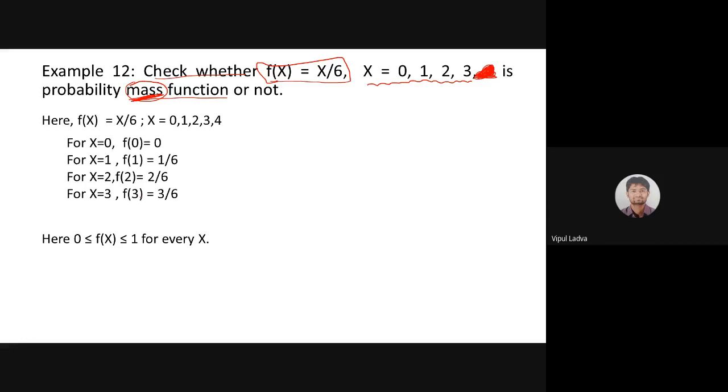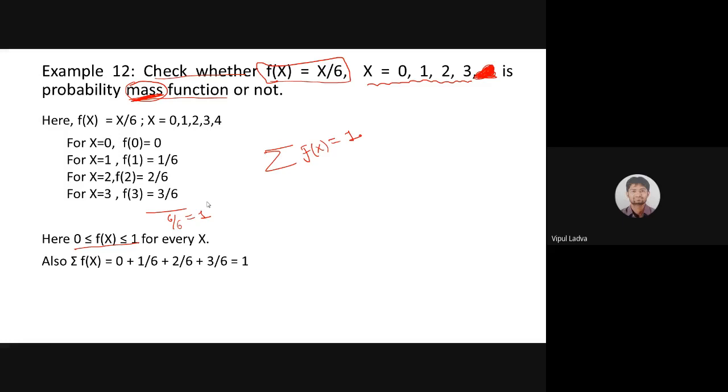So our first condition is satisfied over here, and we are checking whether the provided function is a probability mass function or not. So for that we need to go for the second condition. What was our second condition? That the summation of all the probabilities must be 1. So for that I need to add all of these: 0 plus 1 by 6 plus 2 by 6 plus 3 by 6, so it will be 1 plus 2 plus 3, 6 by 6, and 6 by 6 equals 1. So the second condition is also satisfied. The summation of f of x, 0, 1 by 6, 2 by 6, 3 by 6, leads to 1.